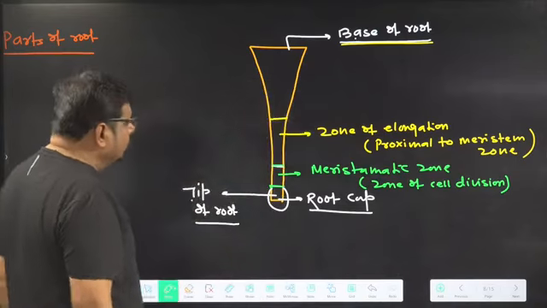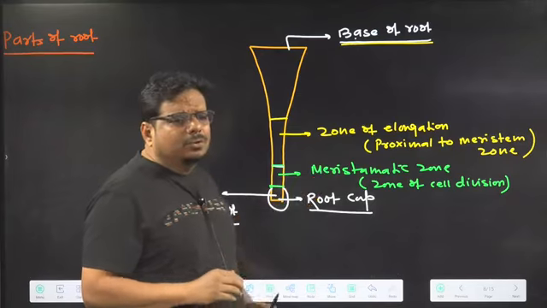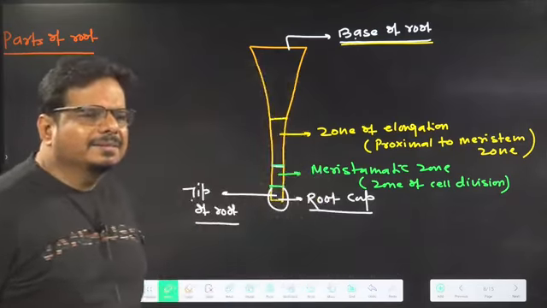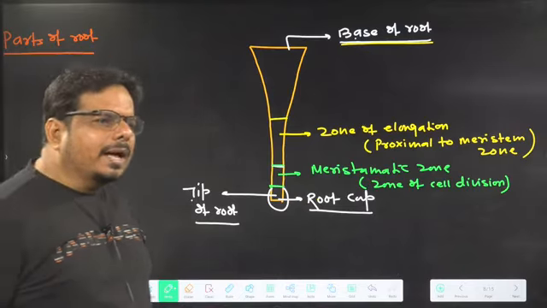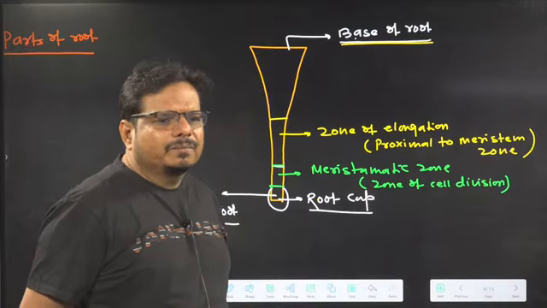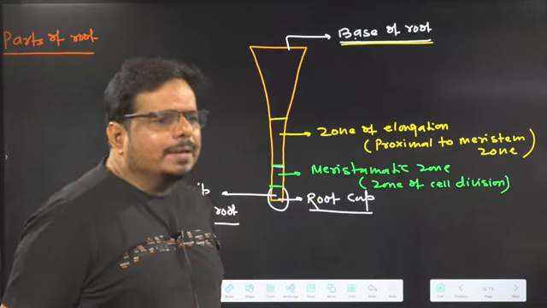I am asking a question to you. Is the root cap proximal to the meristematic zone or distal to the meristematic zone? Answer it. The root cap is distal to the meristematic zone.